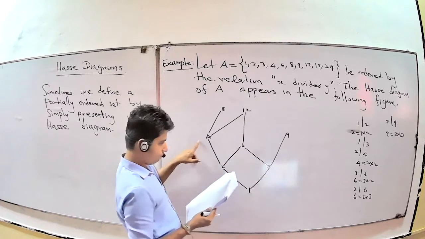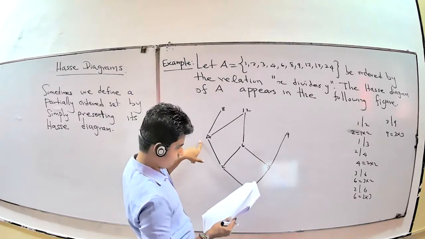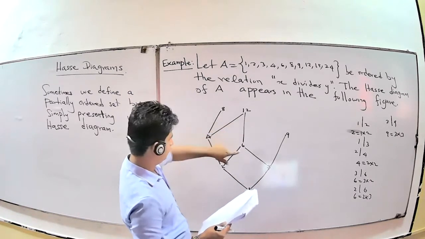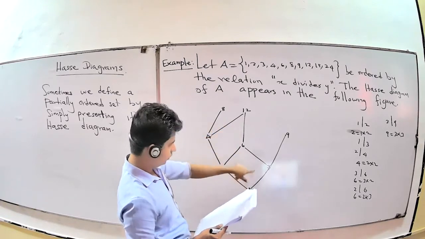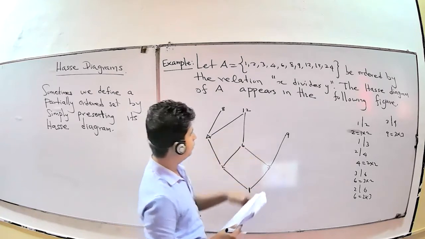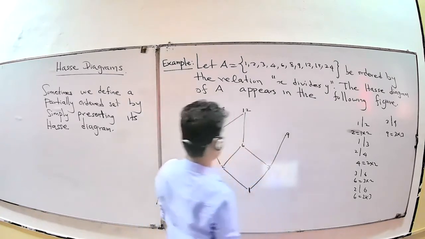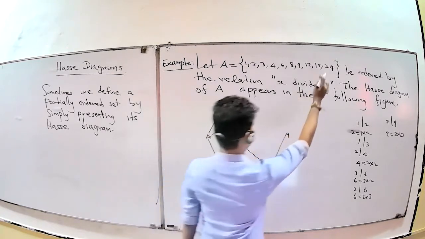4 to 12, okay. 6 to 12, okay. 2 to 6, okay. 3 to 6, okay. 3 to 9 remaining. Now you put 12. Now consider 18.